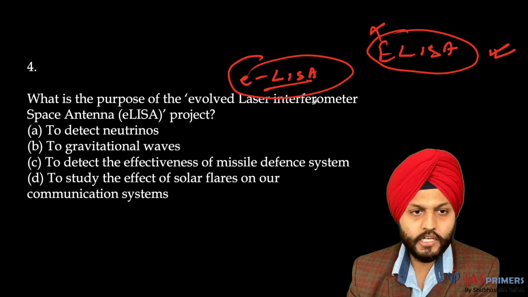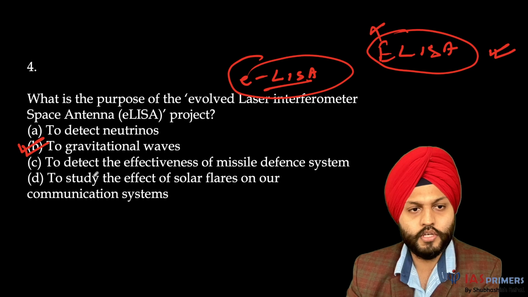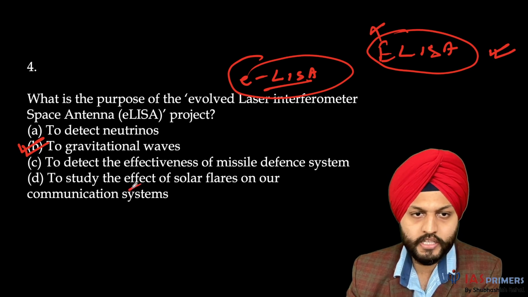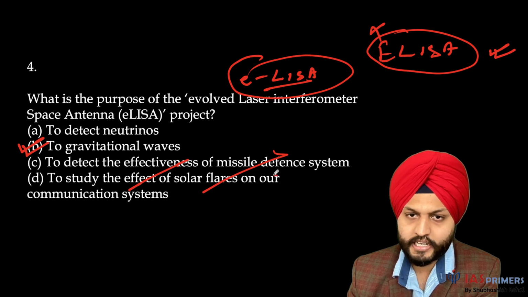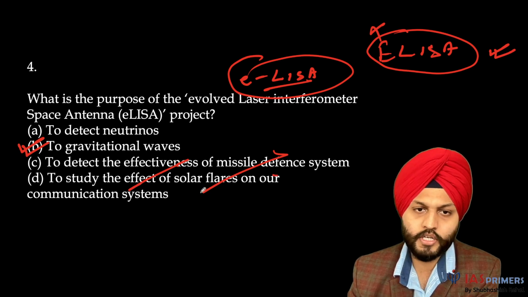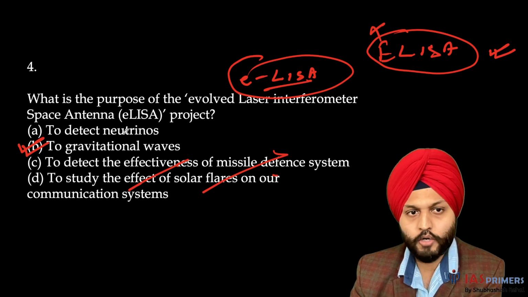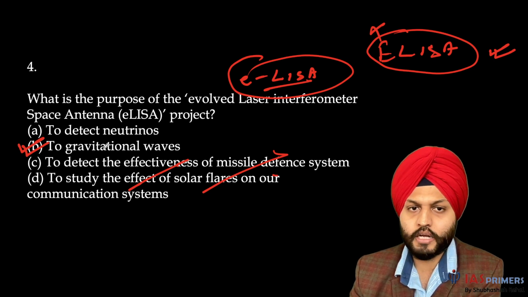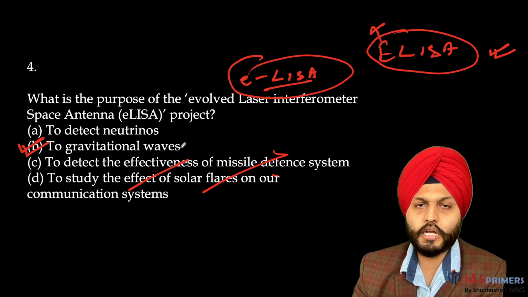So this laser interferometer is about gravitational waves. I think you can reject C and D outrightly. Effectiveness of missile defense system, and the other is study effect of solar flares. If there is going to be any doubt, it is about neutrinos and gravitational waves, because we are working on both. So this is gravitational waves.